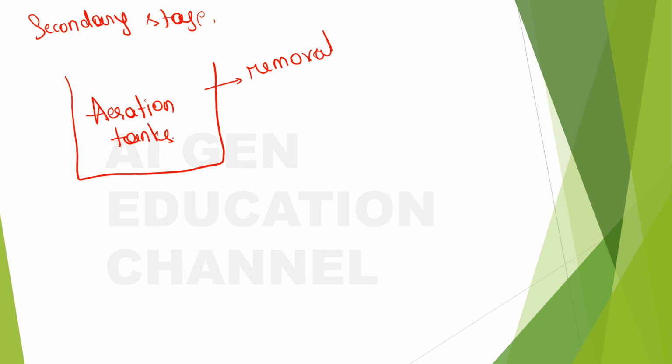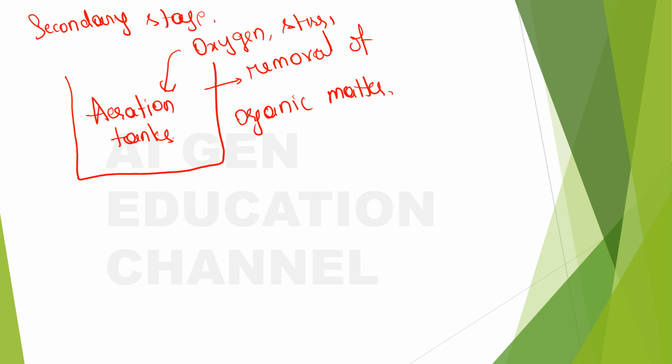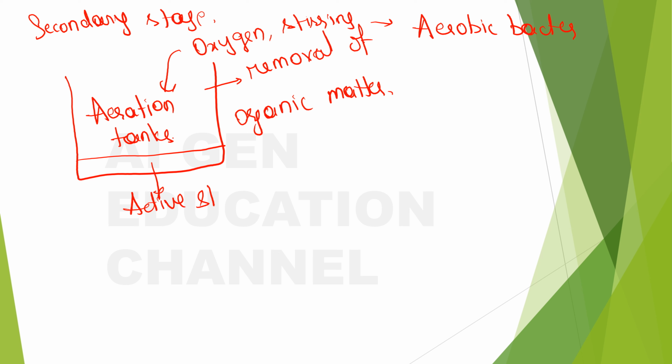So what we are aiming for is to remove the organic matter from the water, and for this we pump a lot of oxygen, right? We pump oxygen here, and also we will be continuously stirring so that the aerobic bacteria can decompose the organic matter, right? And at last what we get is active sludge.